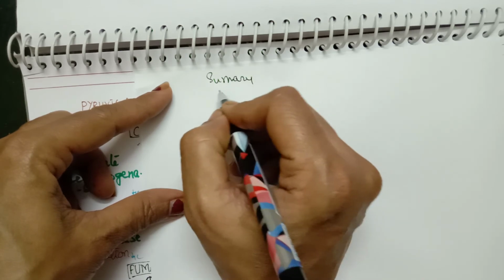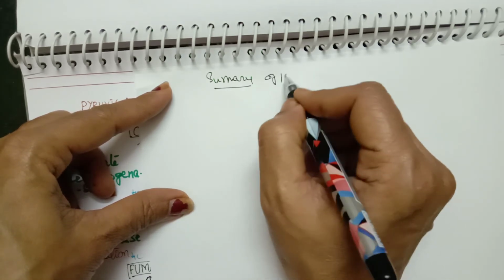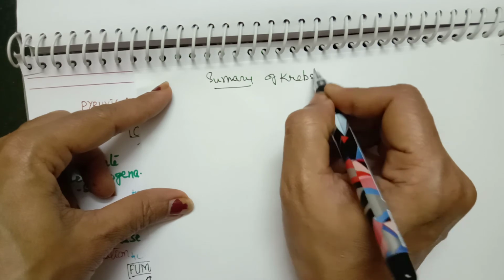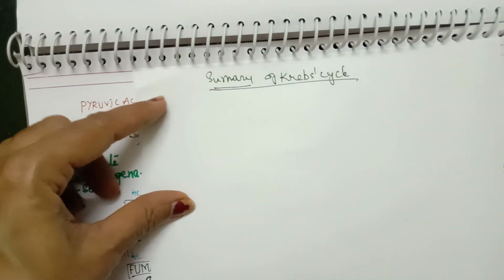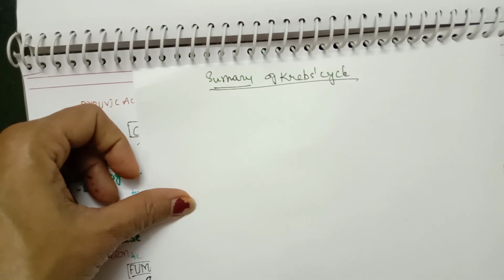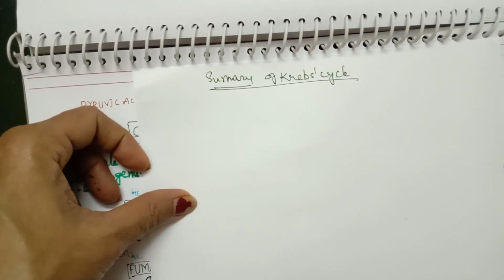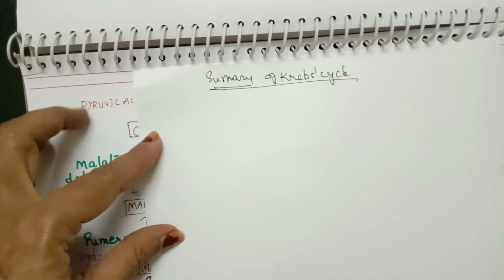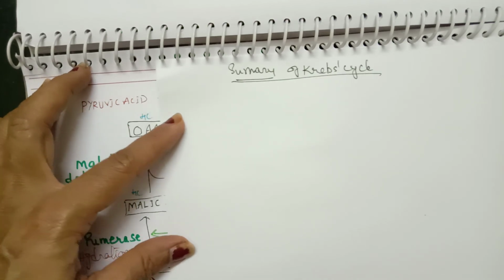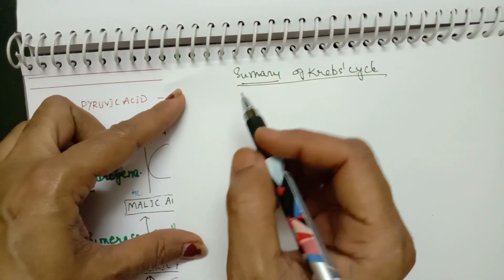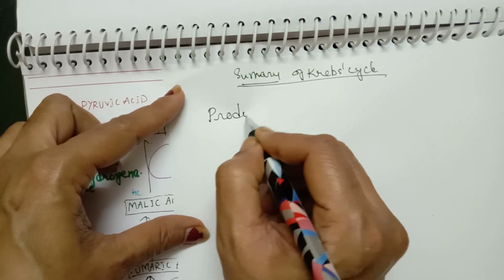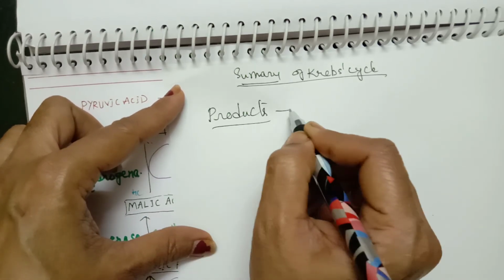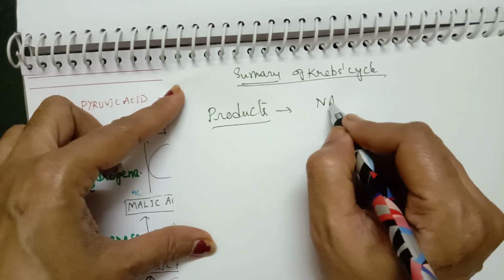Here I will give you just the products formed. The products formed are NADH2.